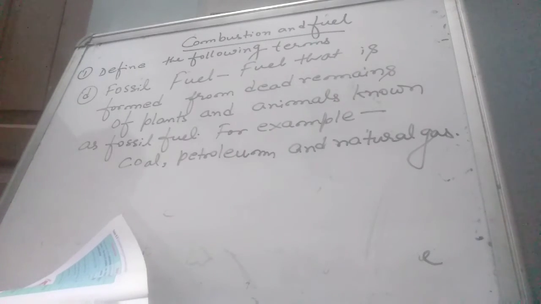Next term, fossil fuel. Fuel that is formed from the dead remains of plants and animals is known as fossil fuel. For example, coal, petroleum and natural gas are fossil fuels. These fuels were obtained when the plants and animals got buried inside the earth millions of years ago, and slowly it was converted into fuels.